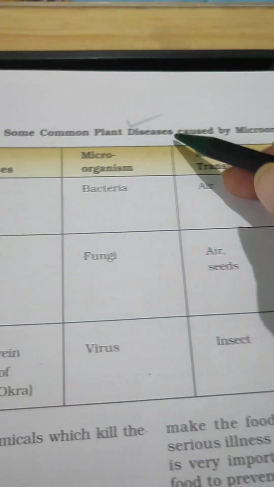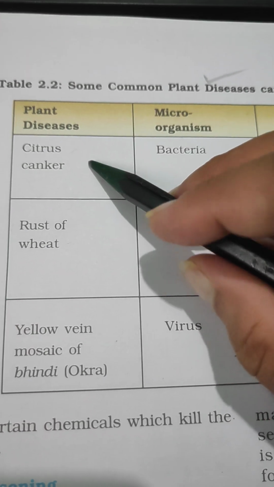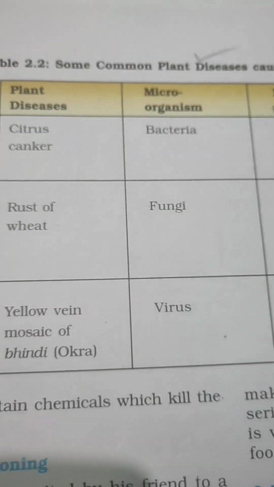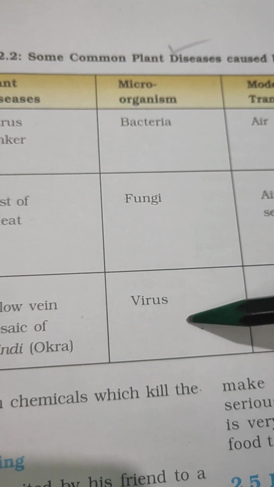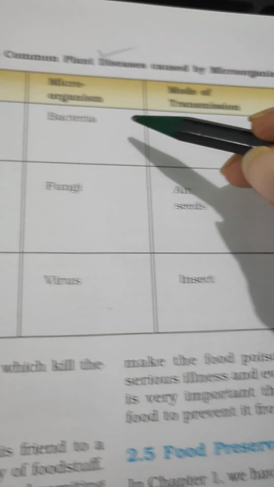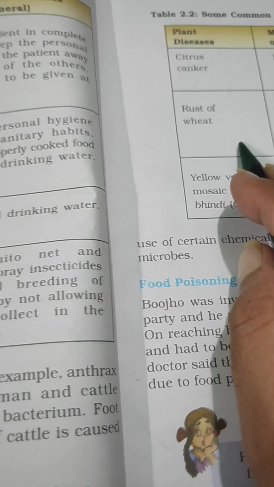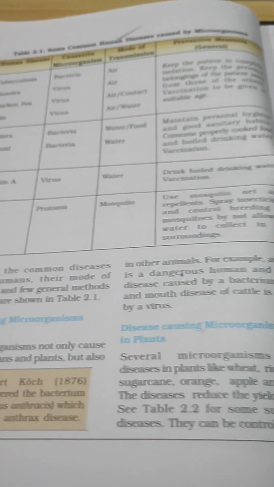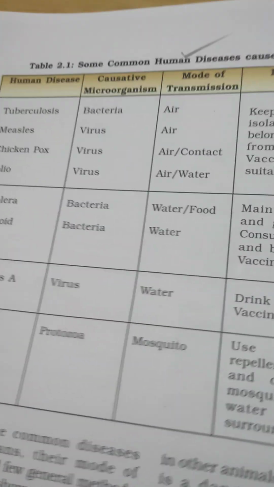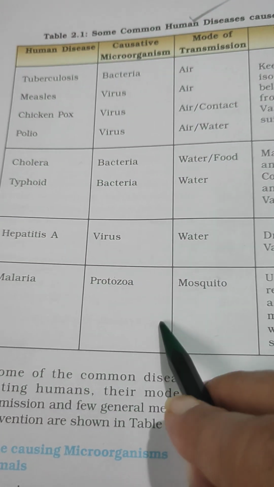Similarly, the plant world also is affected by some diseases, and these are the names of some plant diseases, the microorganisms that cause the disease, and the mode of transmission. So these two tables are very important for you to follow. We had discussed this in the class, and you should take a note on this.